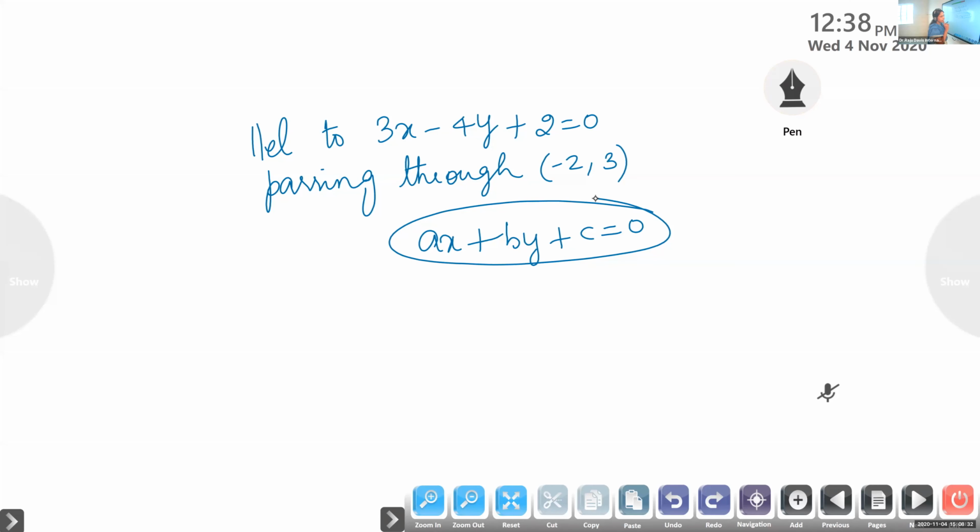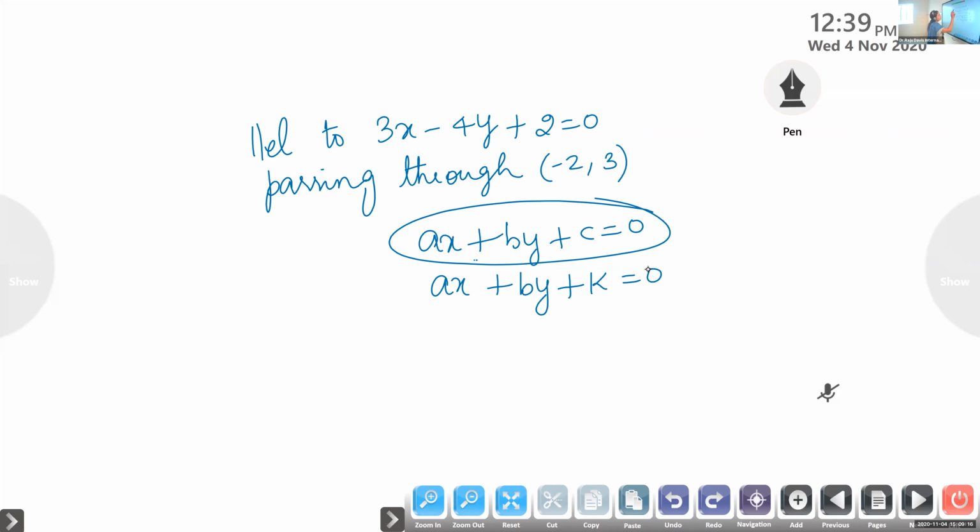Karthik, what is the equation of the line parallel to ax plus by plus c is 0? Ma'am, 3x minus 4y plus k is equal to 0. Good, Karthik. Ax plus by plus k is 0. Emmanuel, note this. Equation of a line parallel to ax plus by plus c is equal to 0 is ax plus by plus k is equal to 0. Only the constant term will change.